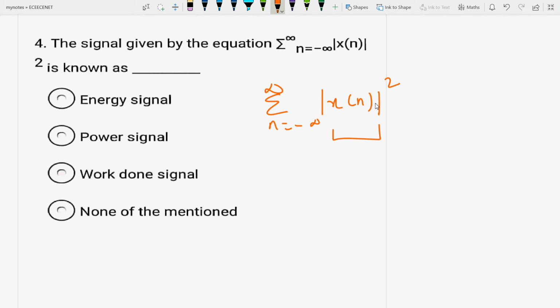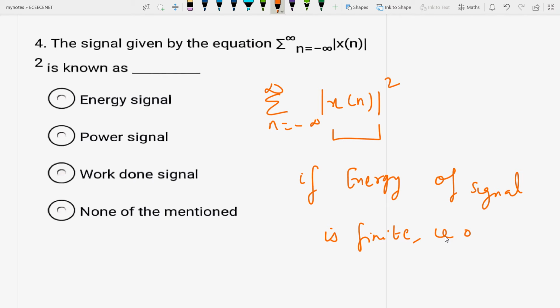If the energy of the signal is finite, it is not going to infinity. So the answer is that it is neither a power signal nor any other, it is an energy signal.